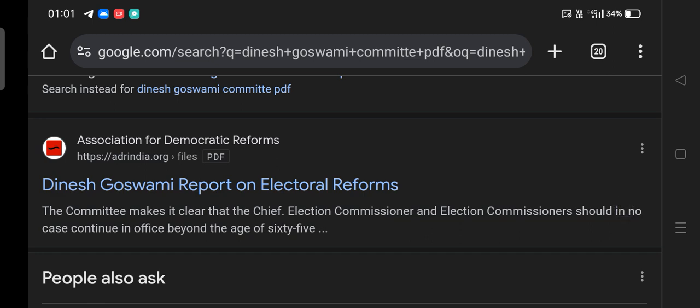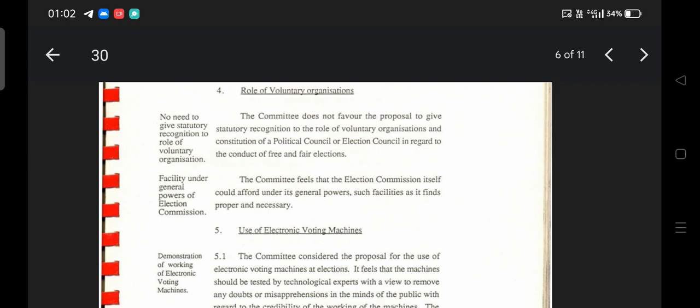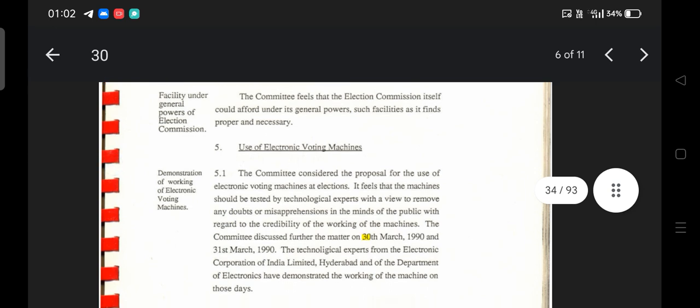So it is a very authenticated source. And what is mentioned here? This is the report of the Committee on Electoral Reform, 1990, that is, the Dinesh Goswami Committee, as we all know. So what did it mention regarding the EVM? You can see here the use of electronic voting machines.